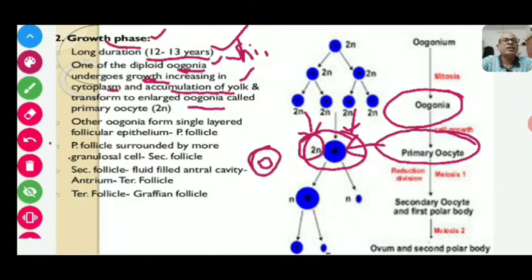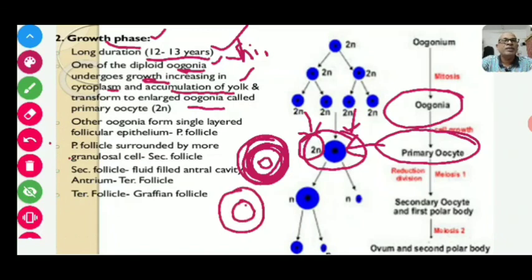The primary oocyte is there, and the other oogonia form a single layered follicular epithelium, and this primary follicle, surrounded by more granulosa cells, will form the secondary follicle, and this secondary follicle has a fluid filled antral cavity. Antral cavity means there is a cavity present inside this secondary follicle. After formation of the antral cavity, that is the antrum, it gets converted into the tertiary follicle, and this tertiary follicle will ultimately form the Graafian follicle.